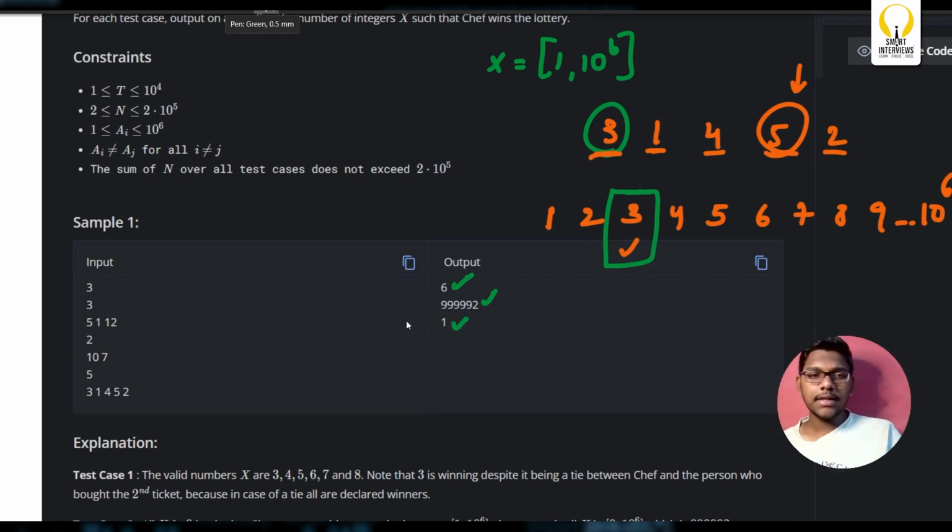Okay, clear with this? Now the question here is, how would you solve this question? How to solve this question? First of all, how to solve this question? Okay, I'll just explain it to you. See, first put your thoughts on the paper, try for some time. If you're not able to crack the logic, come back to the video again. Okay, now we'll start discussing the answer for the first example.